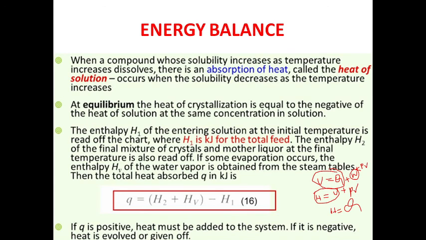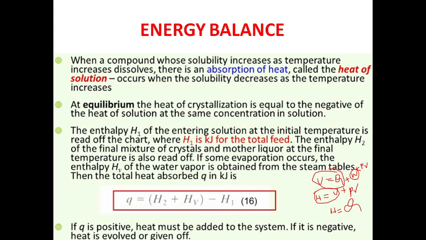Q is equal to H. How? From the first law of thermodynamics, U is equal to Q plus W. Under constant volume, U is equal to Q. Enthalpy formula: H is equal to U plus PV. Under constant volume, H is equal to U. Combining these equations, finally we get H is equal to Q is equal to U. H is the enthalpy, Q is the heat, U is the internal energy. For this reason, we take Q is equal to H.